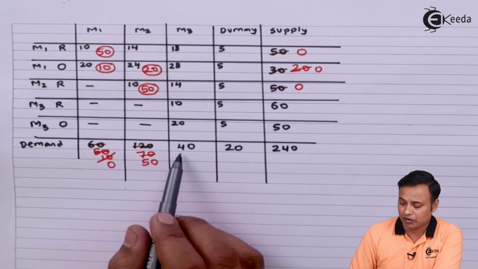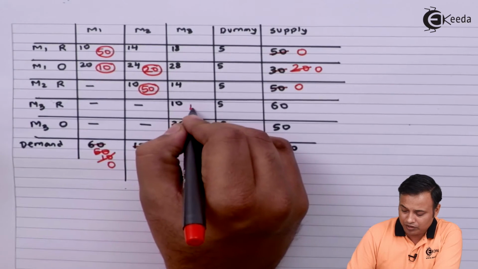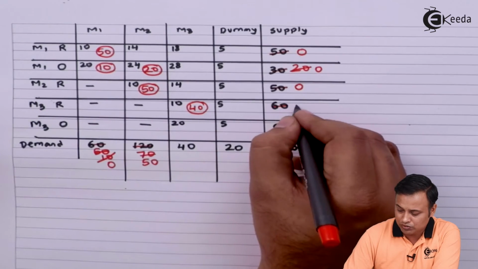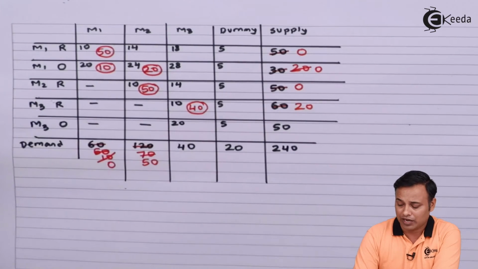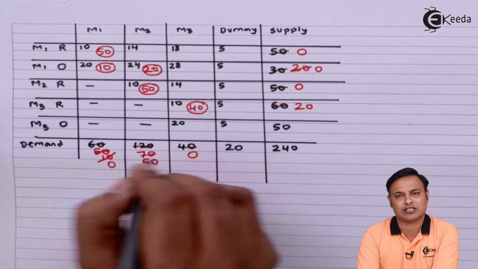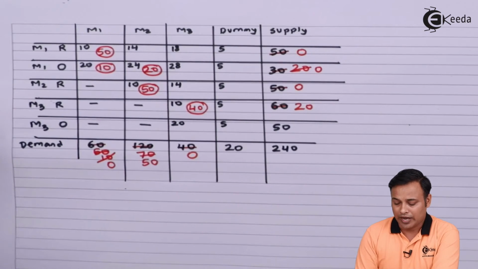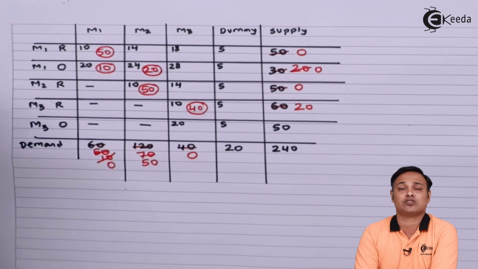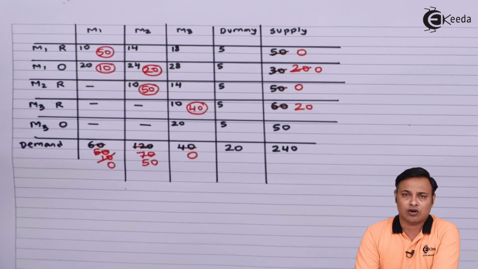In the third month we have a supply of 60 plus 50, whereas I have a demand of only 40, so I will supply 40 at regular cost, and I will have an unused capacity of 20 regular, and I will have an overtime capacity of 50 which will not be used because my demand is fully satisfied. Now I need not go for the MODI method in this case because there is no need to check anything. The only factor I will check is how much of the demand remains unsatisfied.